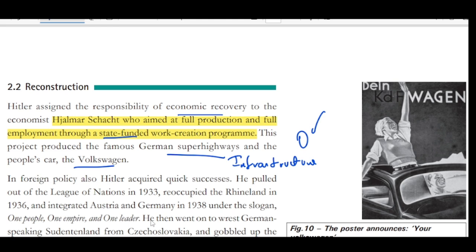Same with Volkswagen. If a car is produced in a car manufacturing company, there will be employees, and those employees will be getting jobs.